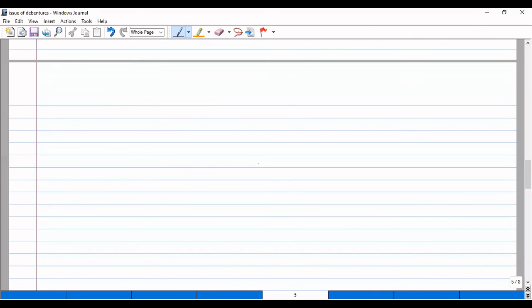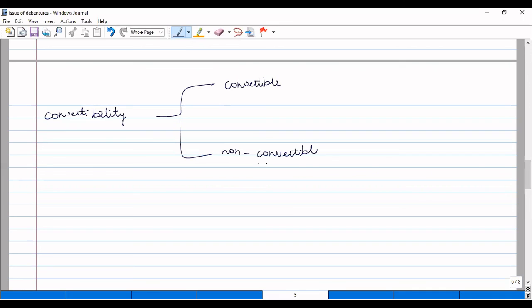Next is convertibility point of view. From convertibility point of view, debentures are classified into convertible debentures and non-convertible debentures. Convertible debentures are those debentures that can be converted to equity shares. At the end of a specific period, these debentures either fully or partly will be converted to equity shares. So these are called convertible debentures.